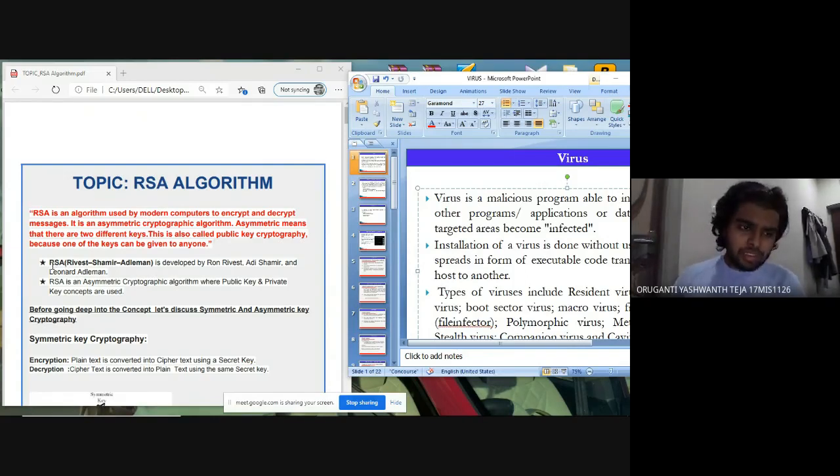So, how did the RSA algorithm get its name? RSA was developed by Ron Rivest, Adi Shamir, and Leonard Adleman. To honor their hard work, this algorithm has been given their last names. As I've said before, RSA is an asymmetric cryptographic algorithm where public key and private key concepts are used.